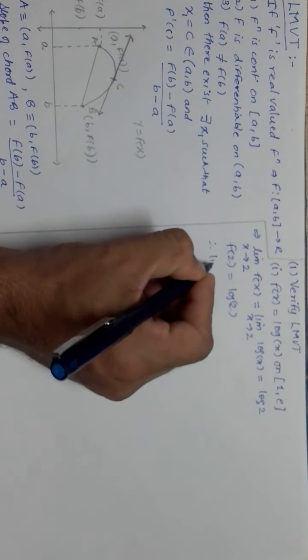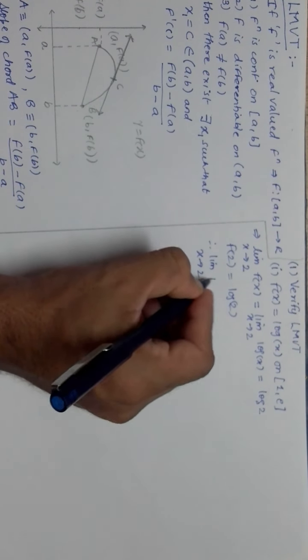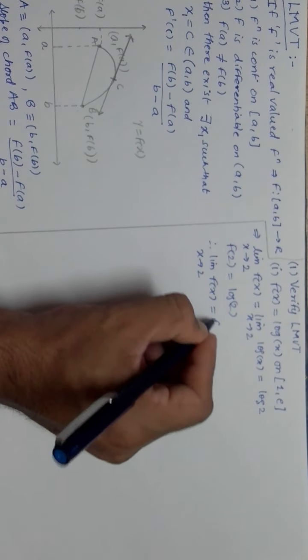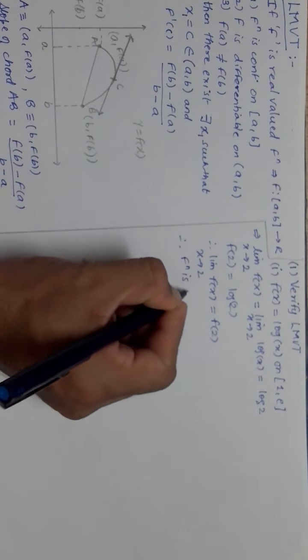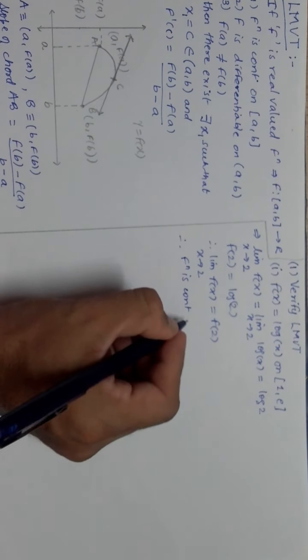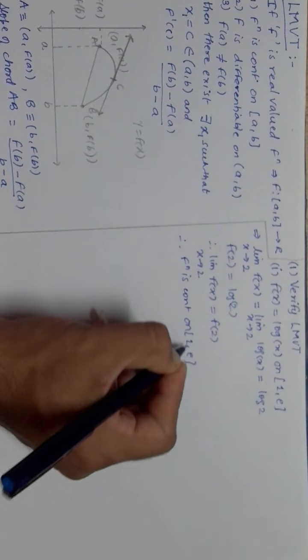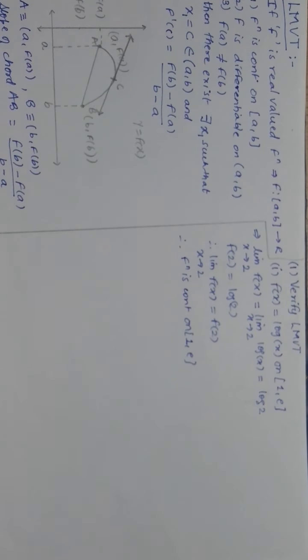That means what I get here, the limit of x tending to 2 function of x is equal to function at 2. That means I can say here the function is continuous everywhere on 1 to e. You can even check it for 1 also and at e also. Okay, this is the way actually we do check the continuity. But since we know already these functions very well, that logarithmic function is there, it is continuous on all its domain, that is leaving its restriction, it is continuous everywhere. Okay, so it is continuous, so it is a smooth curve, so there is no problem.